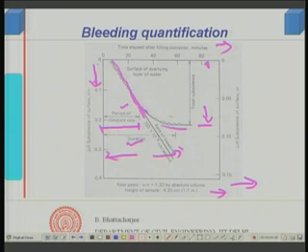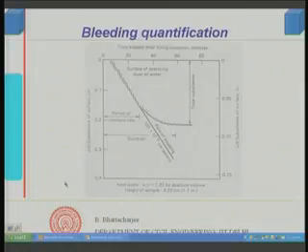It tells us the rate, because the initial rate is important. I may have a slow initial rate, and then of course it will be faster. And of course, the total duration of bleeding. So, that is how we can quantify bleeding.